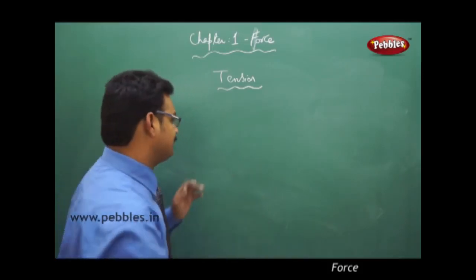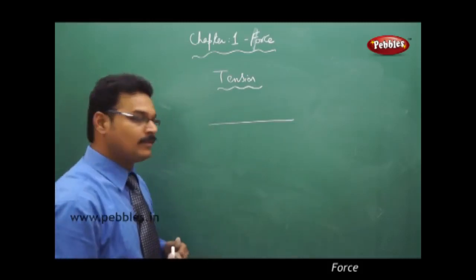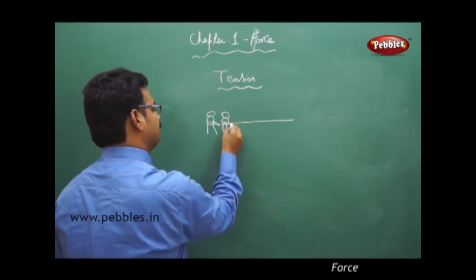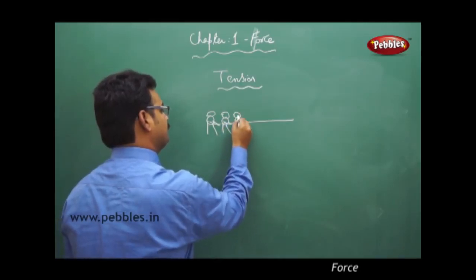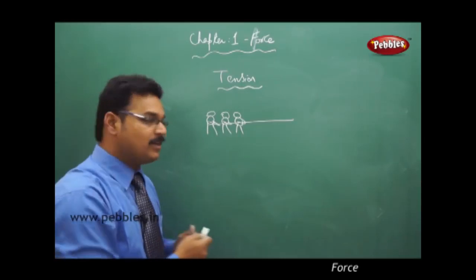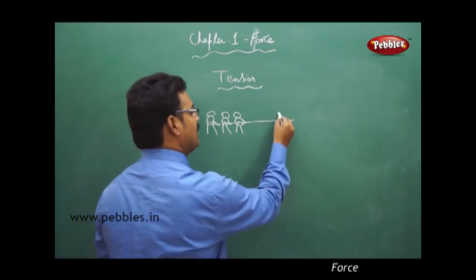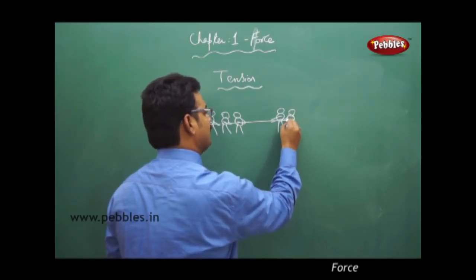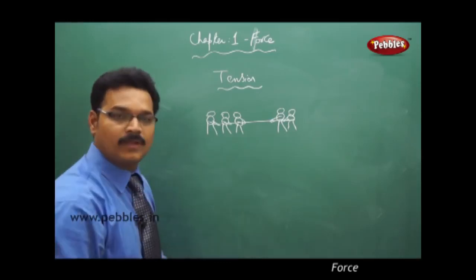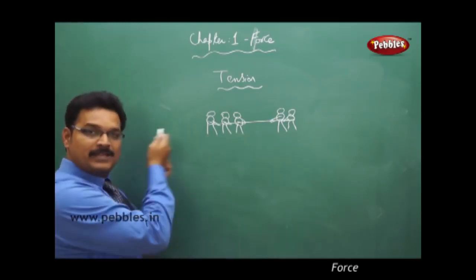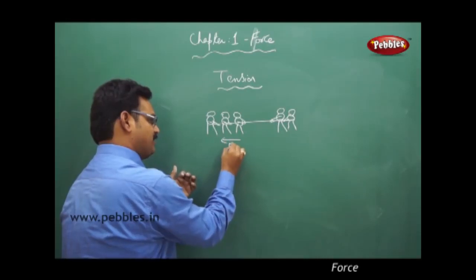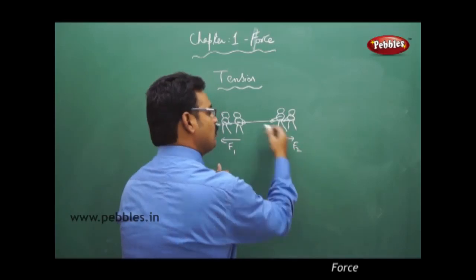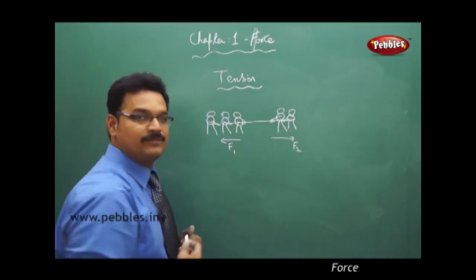Like this, there is a rope and persons are standing next to each other holding the rope in one direction, and on the other side also persons are standing and holding the rope. These persons are pulling the rope towards the left side, in this direction, with force F1, and these persons are pulling the rope towards the right side, say with force F2.